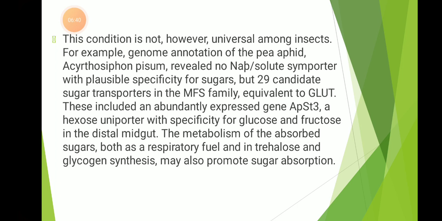These included an abundantly expressed gene, ApST3, a hexose uniporter with specificity for glucose and fructose in the distal midgut. The metabolism of absorbed sugar, both as respiratory fuel and in trehalose and glycogen synthesis, may also promote sugar absorption.